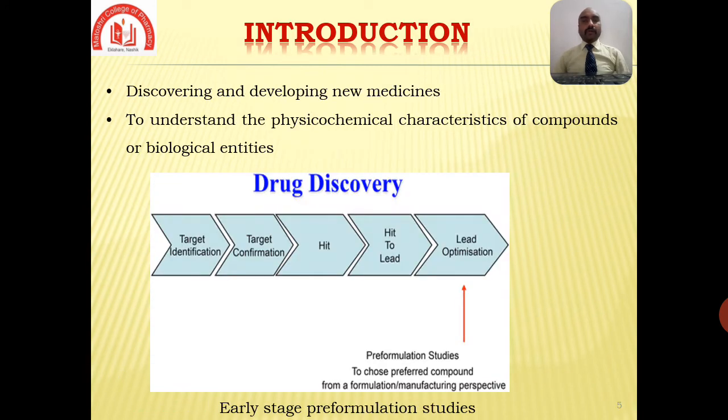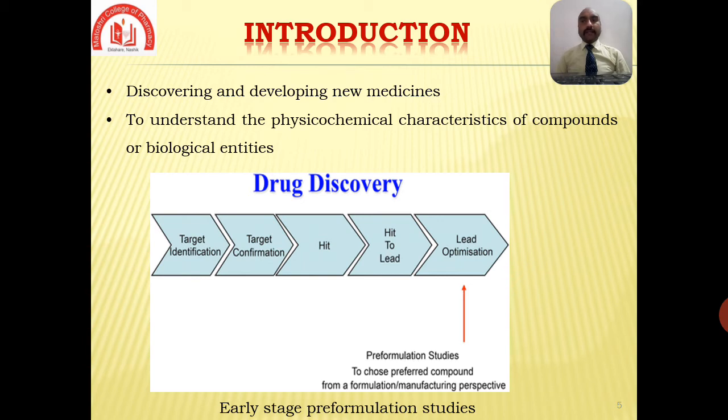Now we are moving towards the first topic, that is introduction. So in that introduction, discovering and developing new medicine is a long, complex and expensive process, and the failure rate is very high during this process.